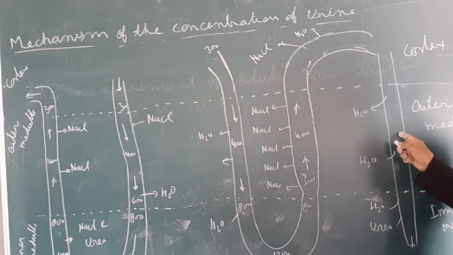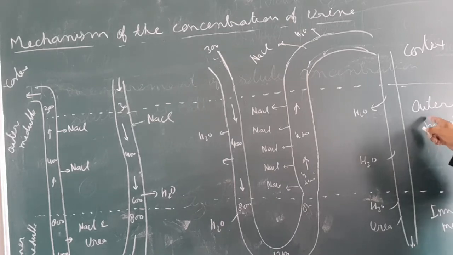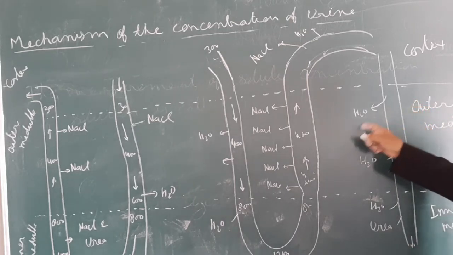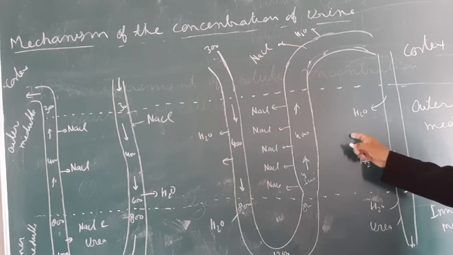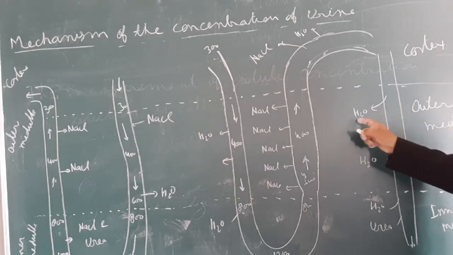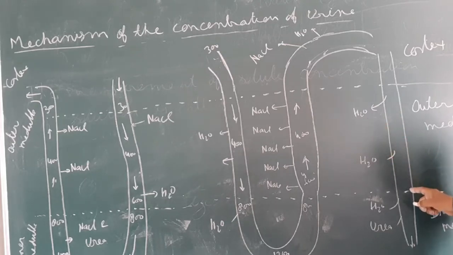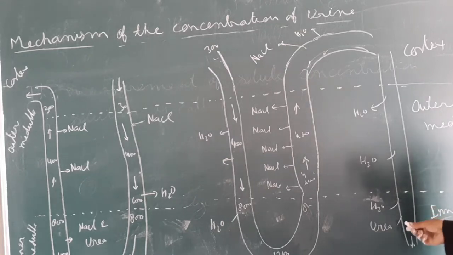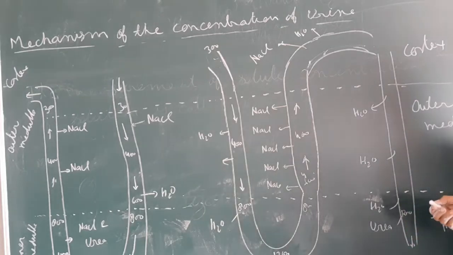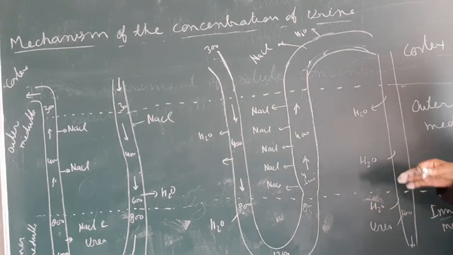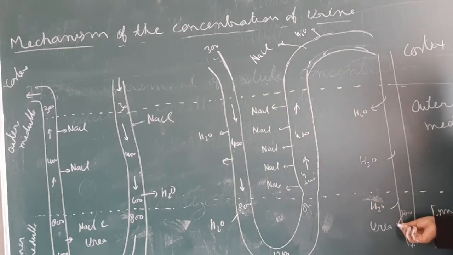When this collecting tube moves into the outer medulla region, more and more water is transferred from the collecting tube into the interstitium. Understand? When it moves into the inner medulla region, its concentration is nearly 1200 milliosmol per liter, because in this region there is some amount of urea to maintain the osmolality.